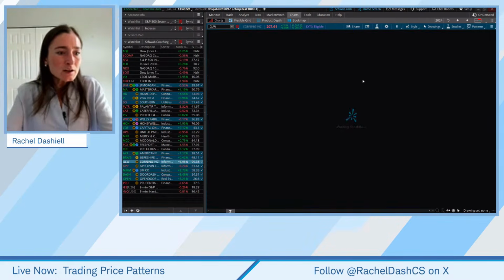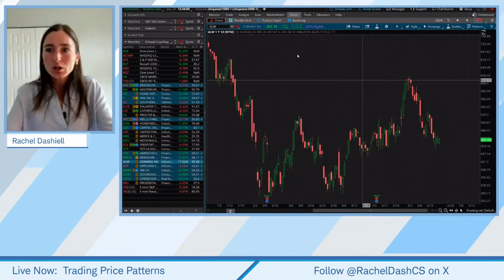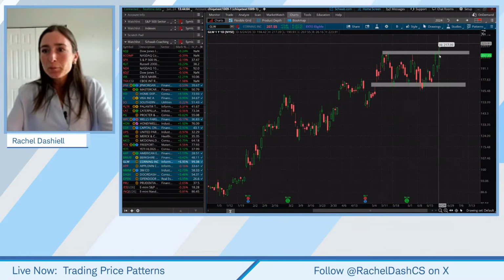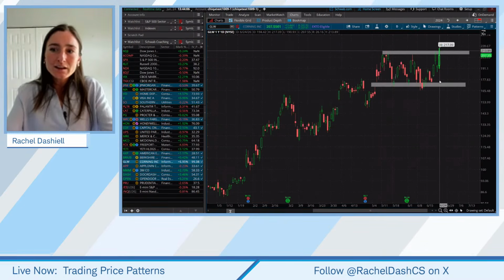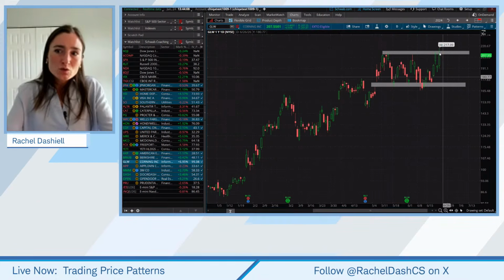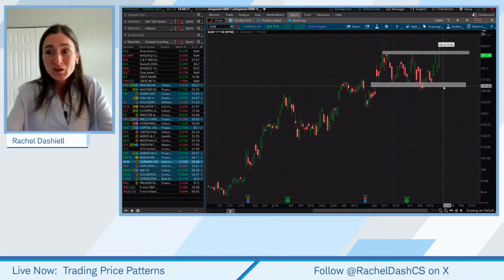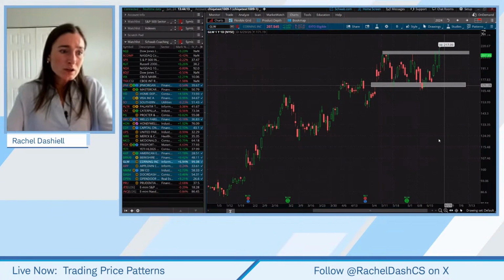We just had a range in Corning that we broke out of. Well, I guess we're kind of back in the box, so we poked out of that today. If we do see possibly a reversal, you may be looking around 170 as support.